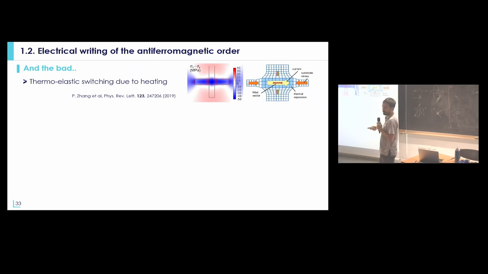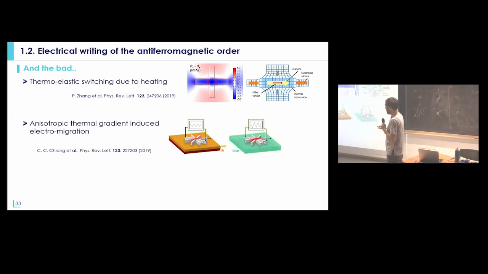But what people realized a couple of years after is that in this type of system, you do not have only spin orbit torque. You can also have something called thermoelastic switching, because antiferromagnetic materials are really magnetostrictive. When you apply really large current density in a small metallic constriction, you will generate really large thermal gradients. That can compress your lattice, so you can have an expansion. And if your material is magnetostrictive, it can trigger switching of the magnetization.